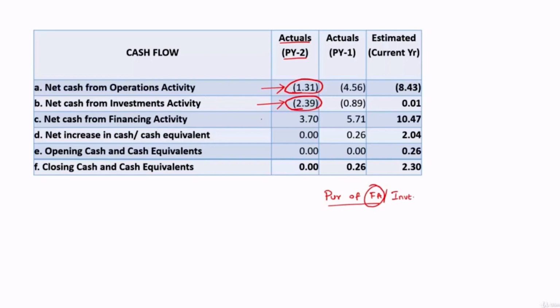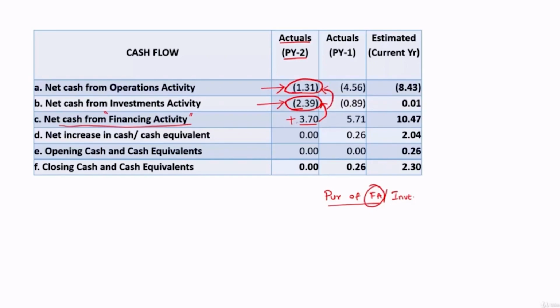From where did they get money for all these outflows? 1.31 crore plus 2.39 crore, totally 3.7 crore. From where did they get money for all this? They got it from financing activity. In financing activity, they have mobilized 3.7 crore. So we can understand that they have mobilized 3.7 crore, and that is used for funding investment, and is also used for taking care of the negative cash flows under operations.